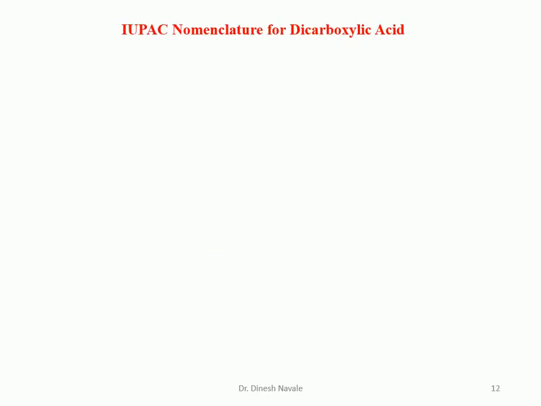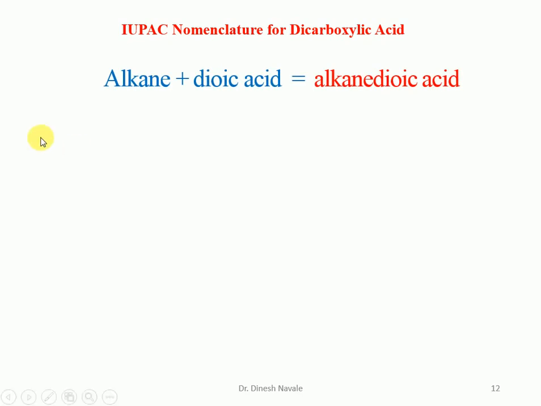Now, the IUPAC nomenclature for a dicarboxylic acid, that means a single compound containing 2 carboxylic acid functional groups. That time we have to utilize the alkane word as it is, and then dioic acid. So it is an alkane dioic acid. We have to utilize the corresponding alkane, and then utilize the suffix dioic acid.